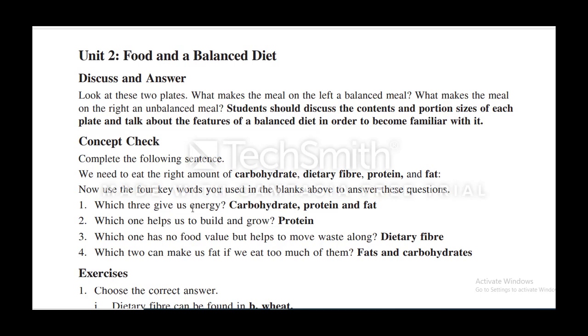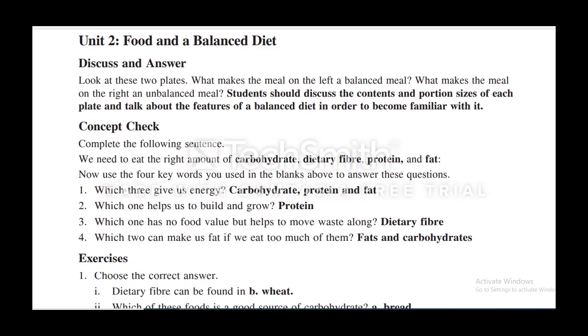Now use the 4 keywords you used in the blanks above to answer these questions. Which 3 give us energy? Carbohydrate, protein and fat. Which one helps us to build and grow? Protein. Which one has no food value but helps to move waste along? Dietary fiber. Which two make us fat if we eat too much of them? Fats and carbohydrate. There was only one concept check in chapter 2.